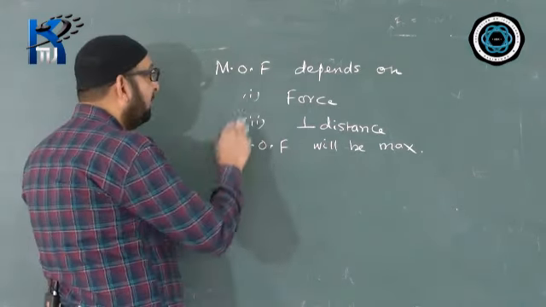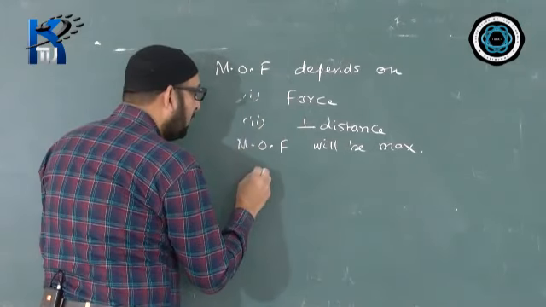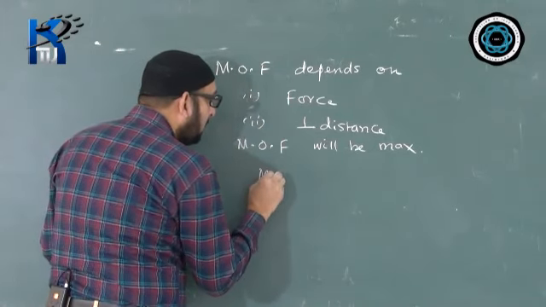When will the turning effect of force, or the moment of force, be zero?